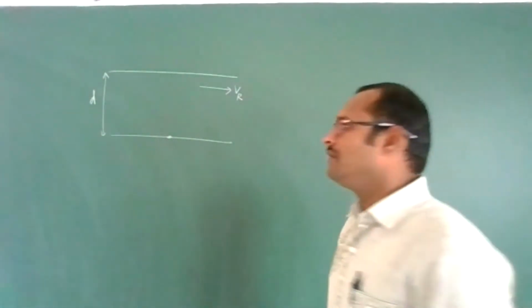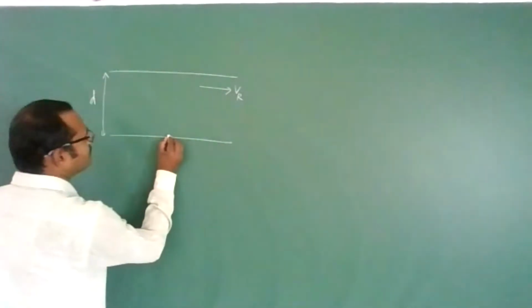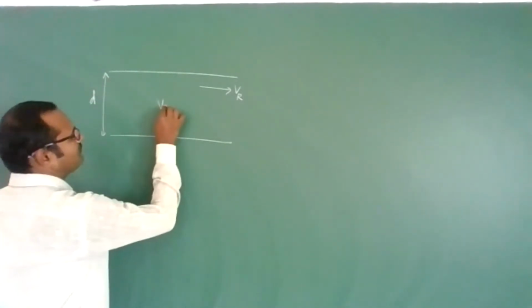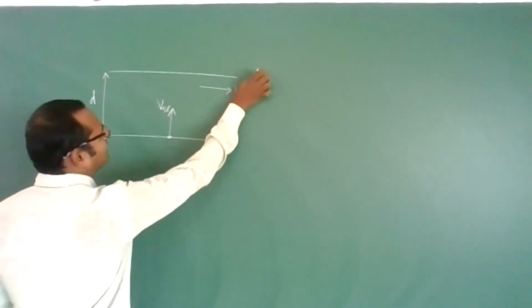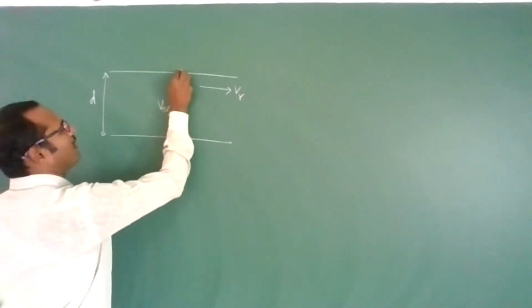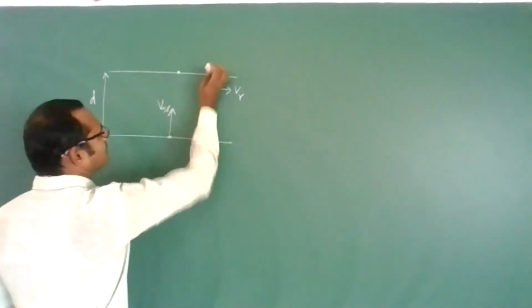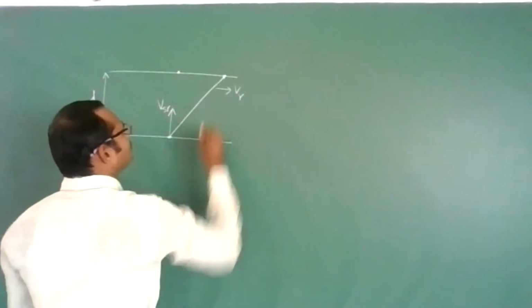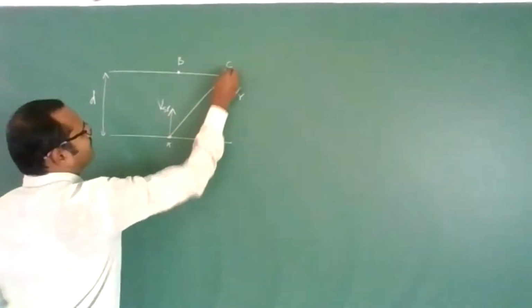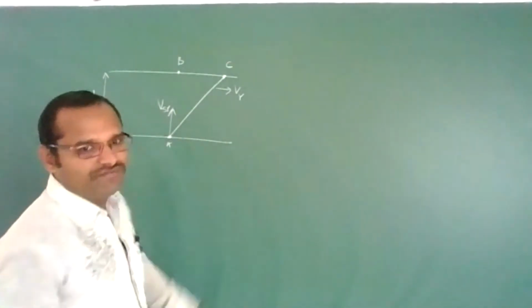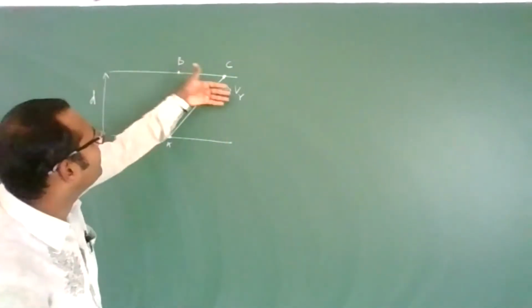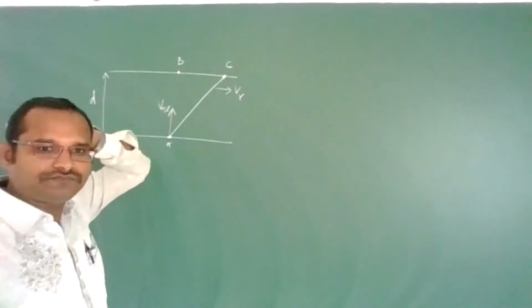If he moves in this direction, with velocity of swimmer with respect to river, then instead of reaching the exact opposite point, he will reach somewhere else. Take points A, B, C. From point A he starts swimming. He wants to reach point B, but because of the river flow, he will reach point C.